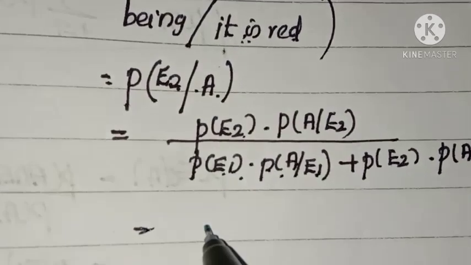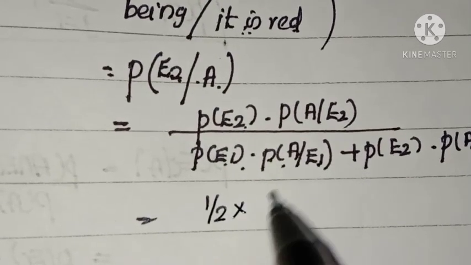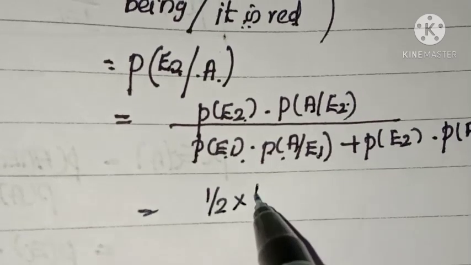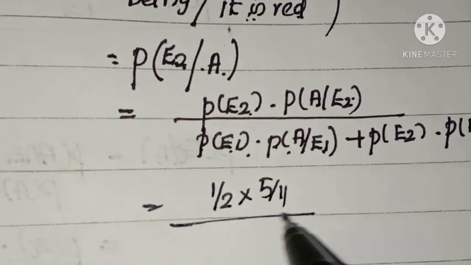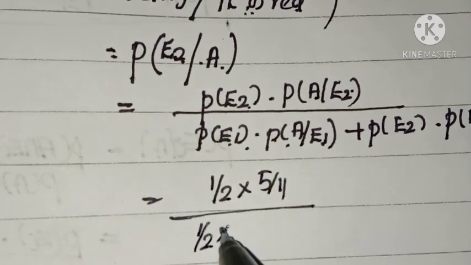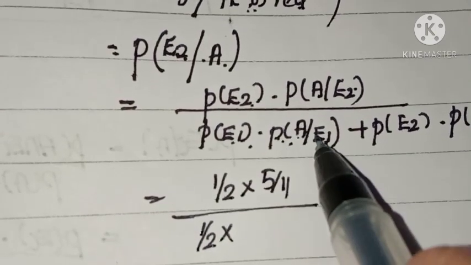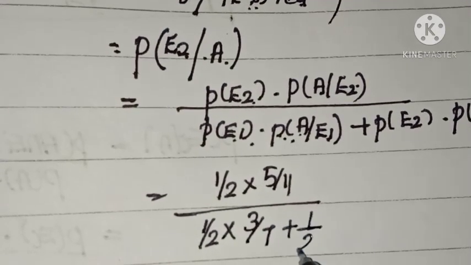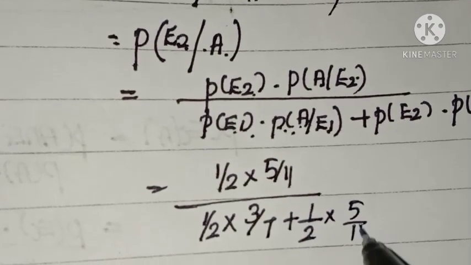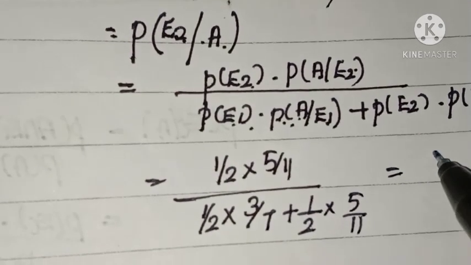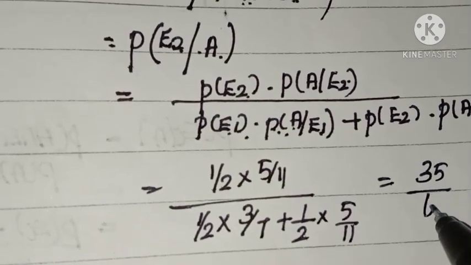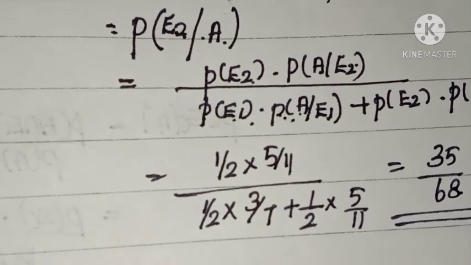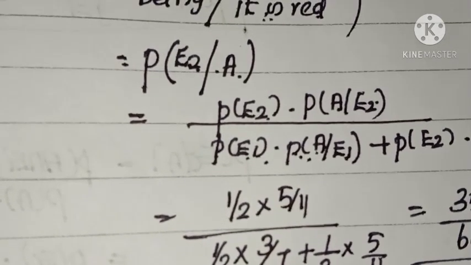Now P of E2 is 1 by 2. P of A given E2 is 5 by 11, divided by 1 by 2 into P of A given E1, 3 by 7, plus 1 by 2 into 5 by 11. On simplification, we can see that the answer is 35 by 68. Okay.